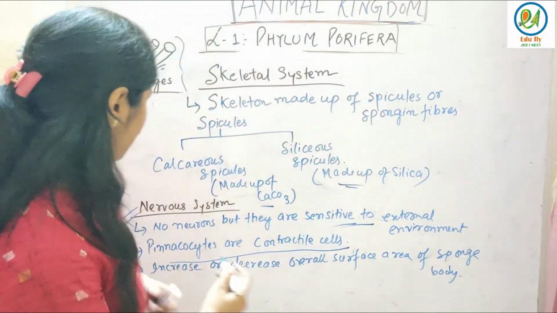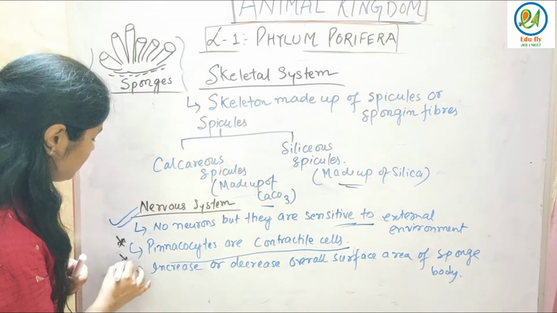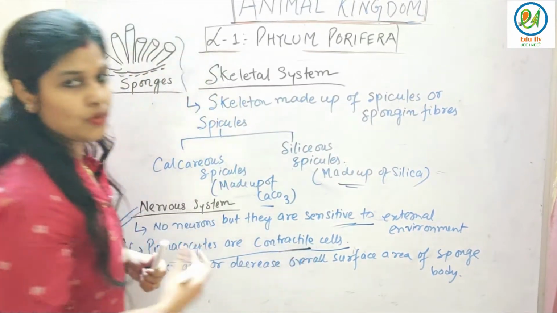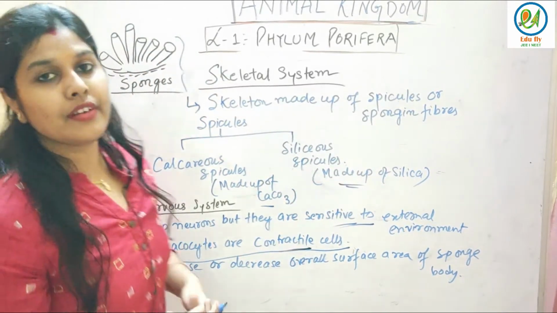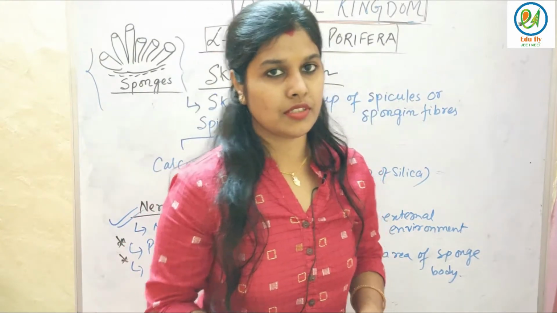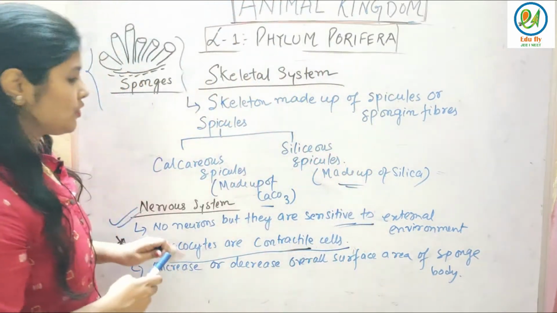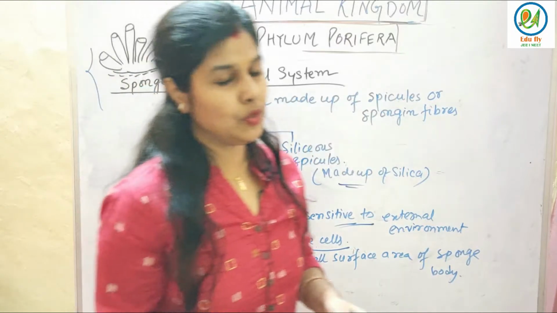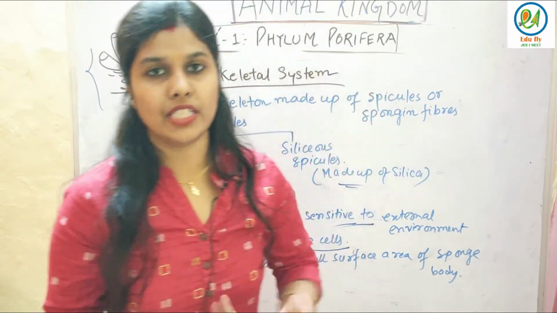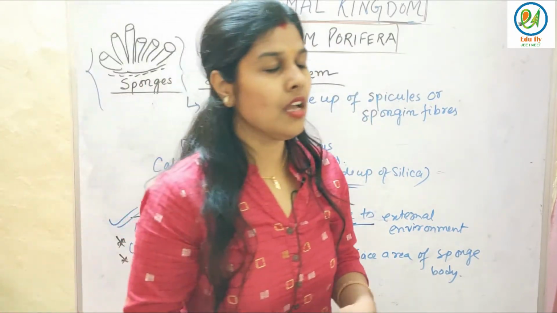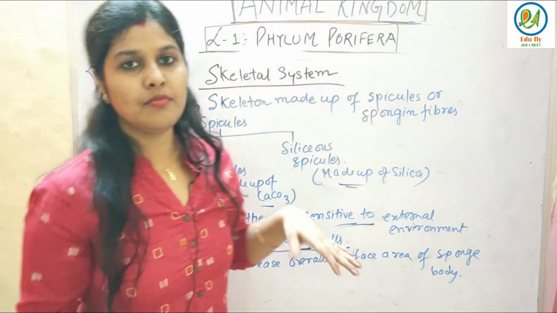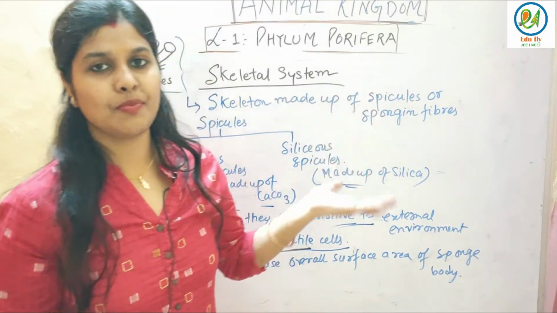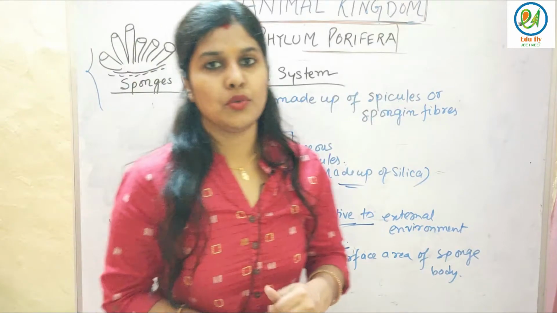Pinacocytes are very important, because they are contractile cells and a question may come. They increase or decrease the body surface of the sponges. Fine. So, the function of pinacocytes; neurons are absent because they are not an advanced form of organism. And about the skeletal system, the calcareous and siliceous spicules, just remember that. So now let's see the next point.